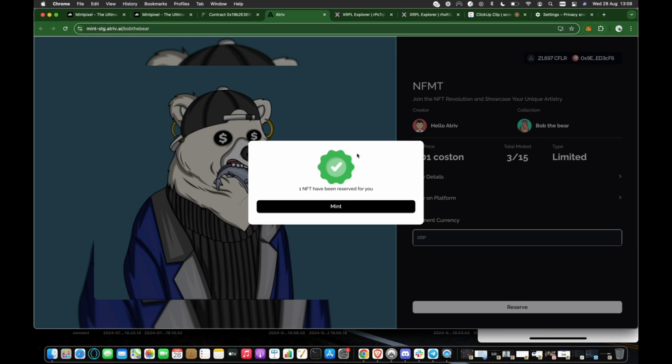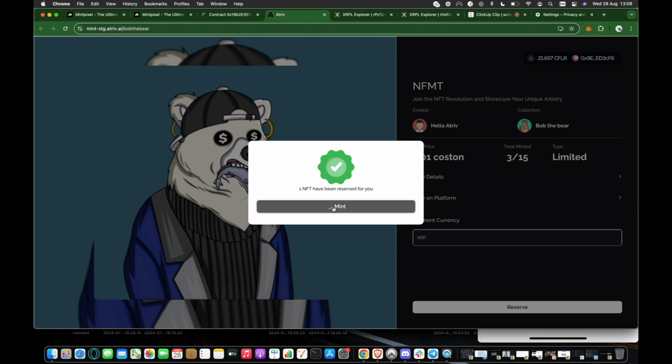Now we can mint the NFT. First, we reserve the NFT. We haven't owned the actual NFT. We just reserve it, and we make the payment in XRP, and we submit the transaction ID to be verified. Now it has been verified, and we get the proof. And now we have to pass the proof when we interact with the mint function. We're gonna pass the proof and mint the NFT and own the NFT.